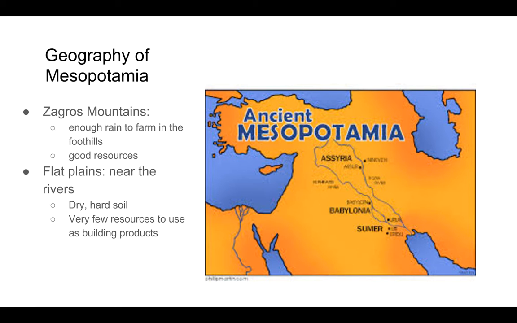The other feature that I'd like to point out is the flat plains, and these were near the rivers, near the Tigris and Euphrates rivers. Down there, the soil was dry and hard, and there were very few resources to use as building products.